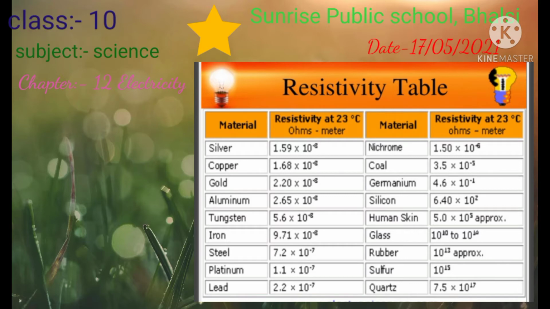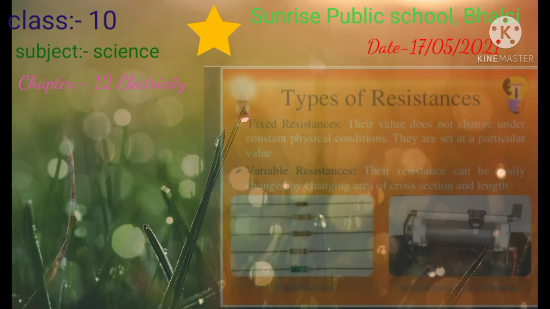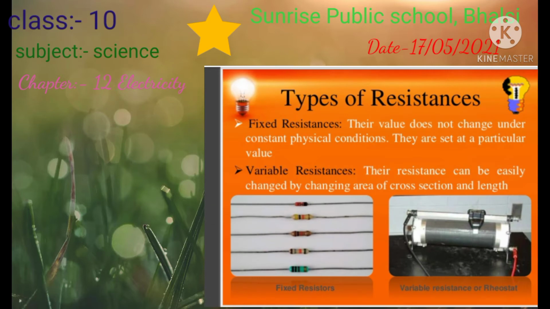In the case of metals, they are good conductors of electricity. That's why they have low resistivity and resistance. But insulators have high resistance and resistivity values. Alloys have medium values. So right now we are going to discuss the factors that affect resistance particularly.